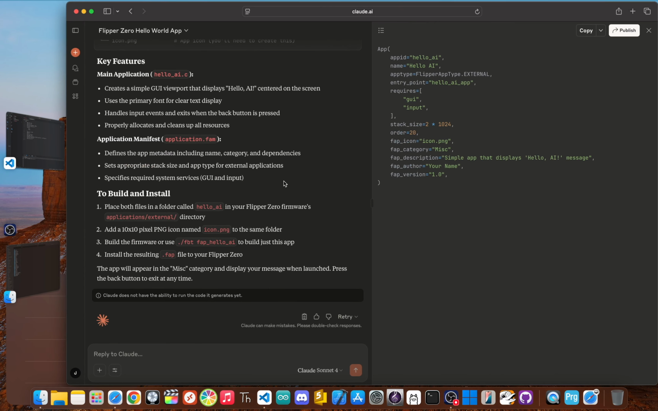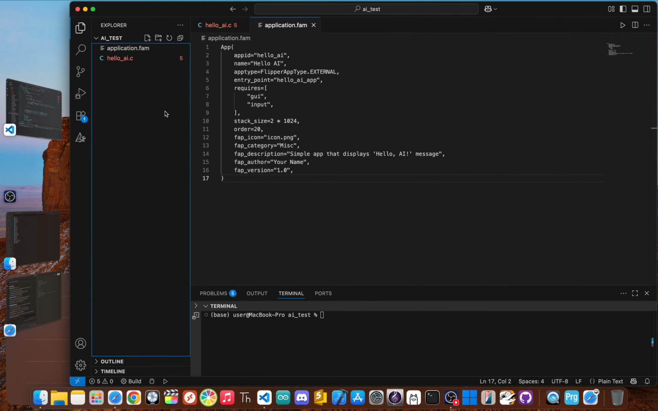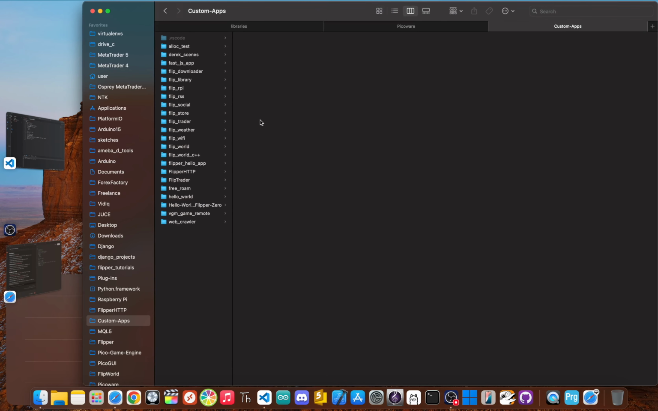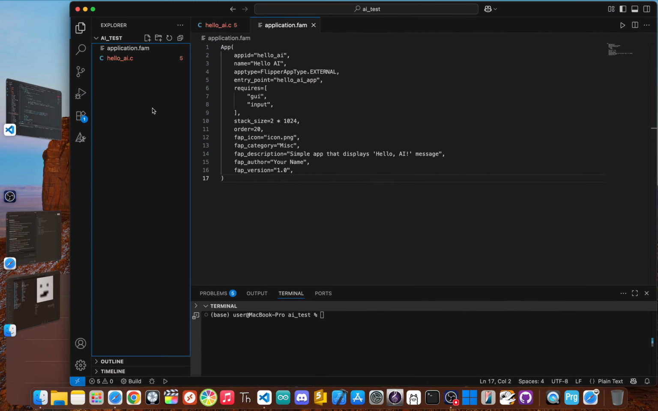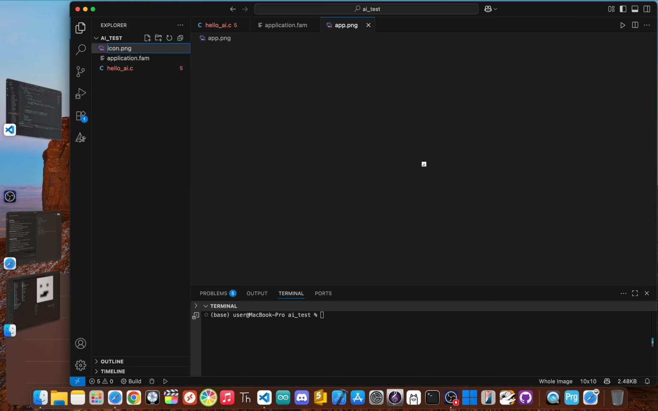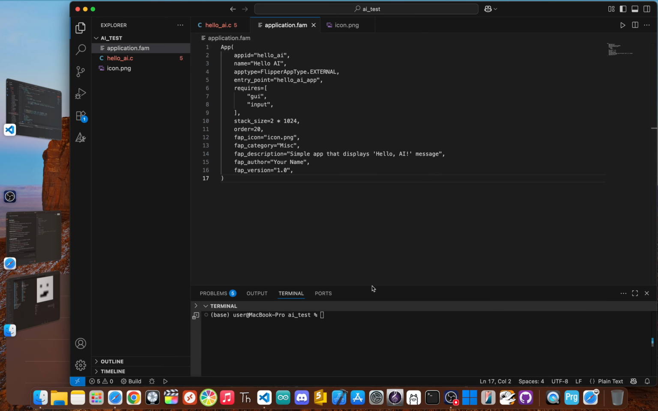Claude wants us to add a 10 by 10 pixel PNG icon named icon.png to the same folder. It did not provide one, which is unfortunate, but for our testing, I will copy one from another app. Now we can build the app.